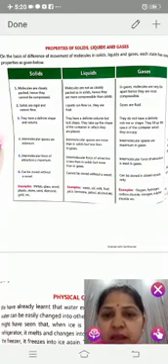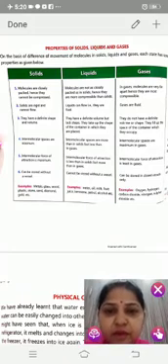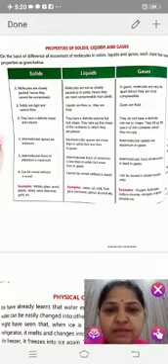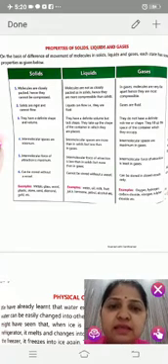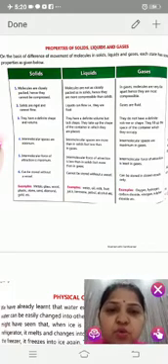Sixth one, storage. A solid can be stored without a vessel, and a liquid cannot be stored without a vessel. And gases can be stored in closed vessels only. In open vessels, you cannot store them.